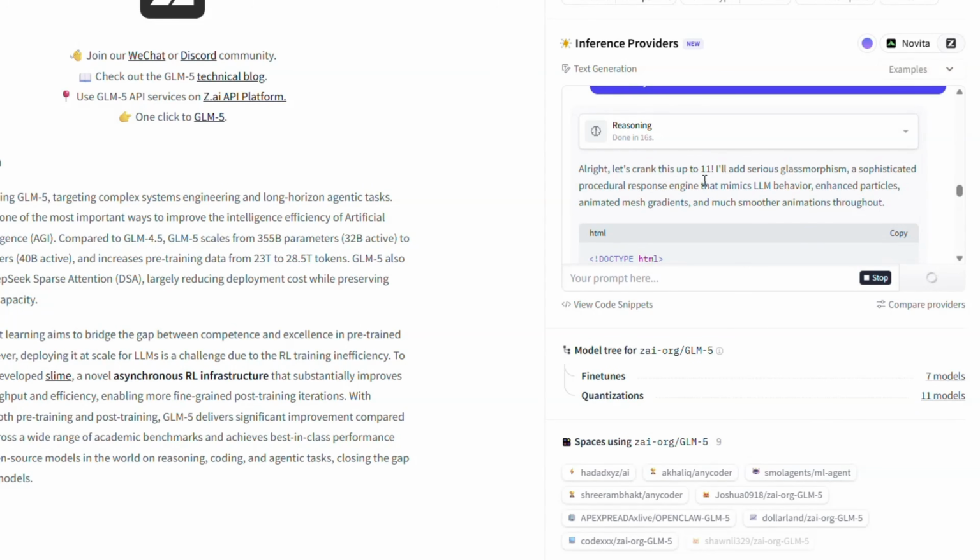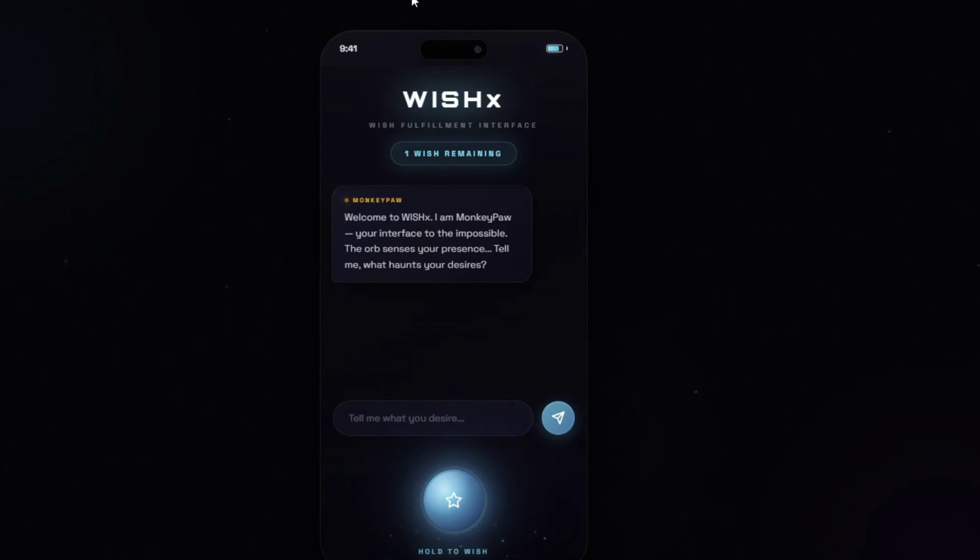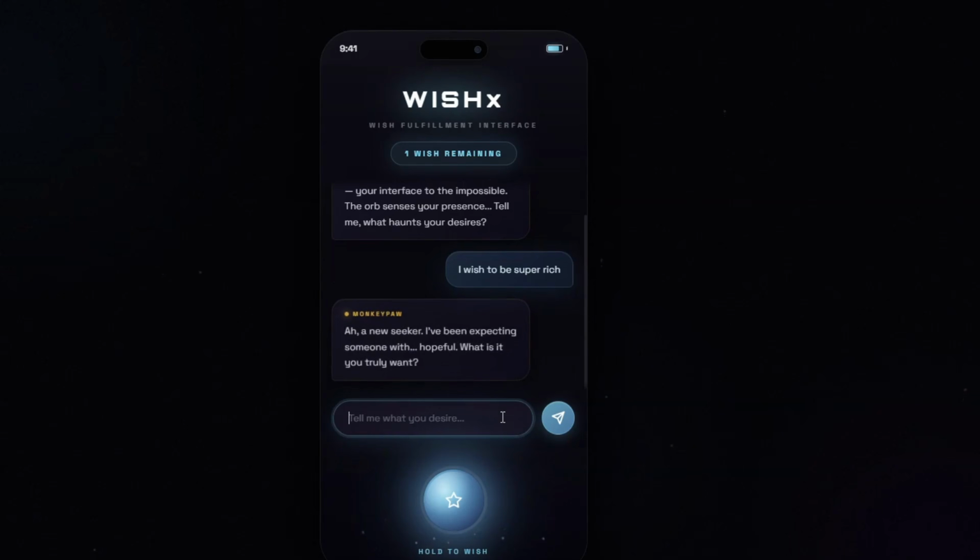But it says, okay, let's crank it up to 11. The AI is supposed to add serious glassmorphism, and I don't know what the difference is between serious glassmorphism and just glassmorphism, and a sophisticated procedural response engine that mimics LLM behavior. We shall see. Okay, here is Wish X, or Monkey Paw Take Two. Let's wish for something. Now it's thinking. "A new seeker. I've been expecting someone with hopeful. What is it you truly want?"